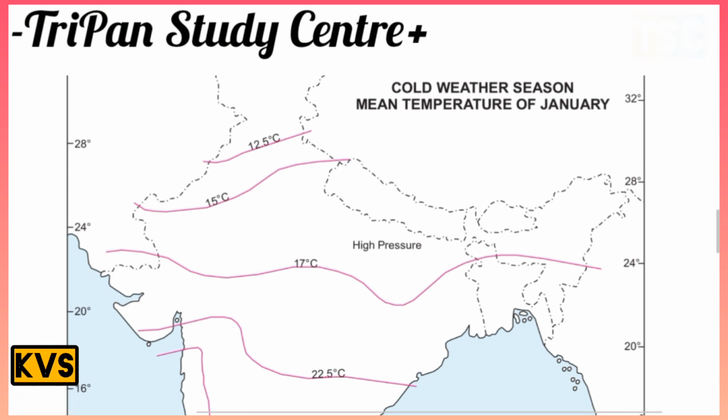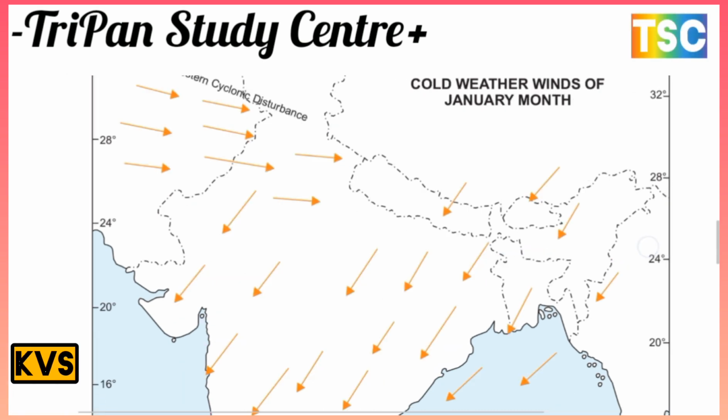There is a most important map on your screen. Next, here on the map, the cold weather winds of the January month are important. These cold winds of the weather are coming from the Pakistan side and blow all over India. This is an important map.